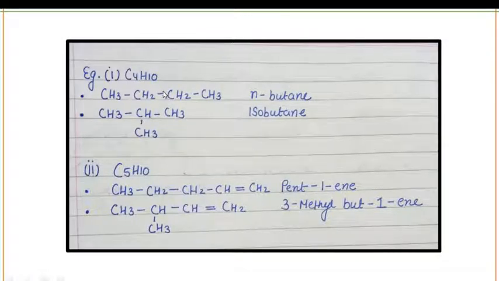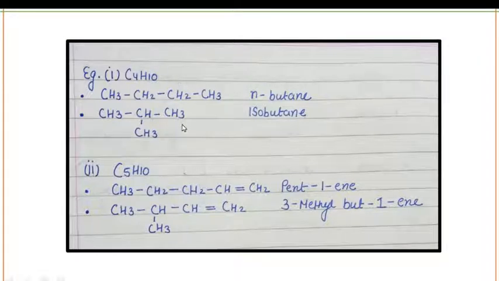Also, this 4 carbon and 10 hydrogen containing compound can be drawn like this: CH3 CH CH3, and with the CH you have attached one more carbon and 3 hydrogens. So this type of structure is known as isobutane.